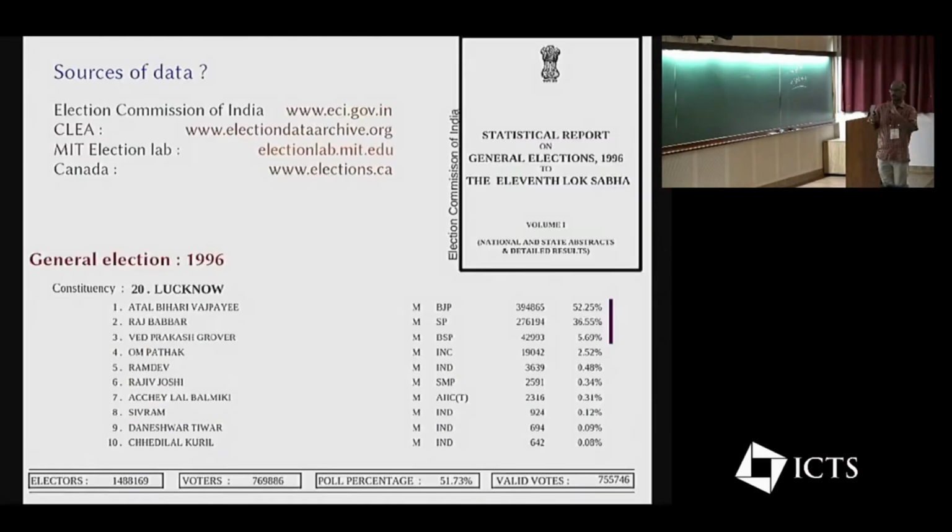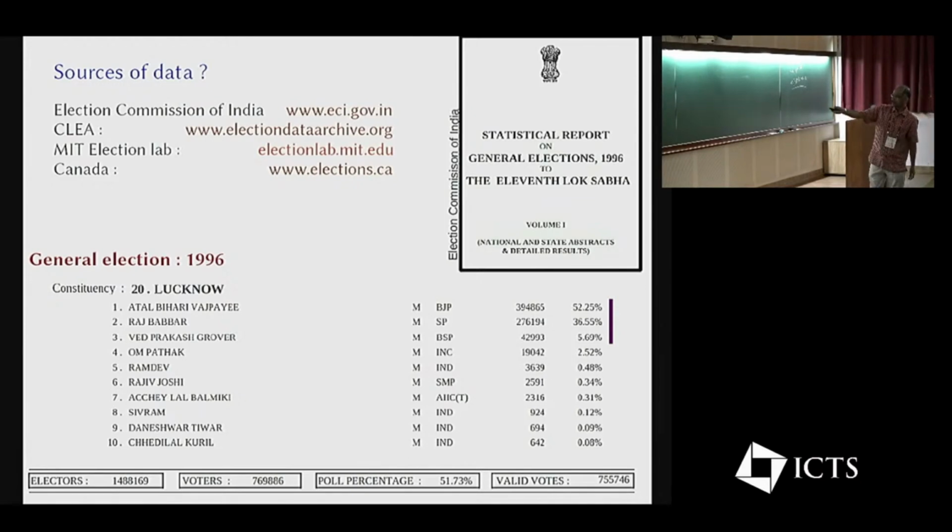To go back to where we get the data from, the Election Commission of India maintains a wonderful website, right from 1951 when the first elections in free India were held. You have all the detailed data there. And then there are also other sites which give very detailed data.